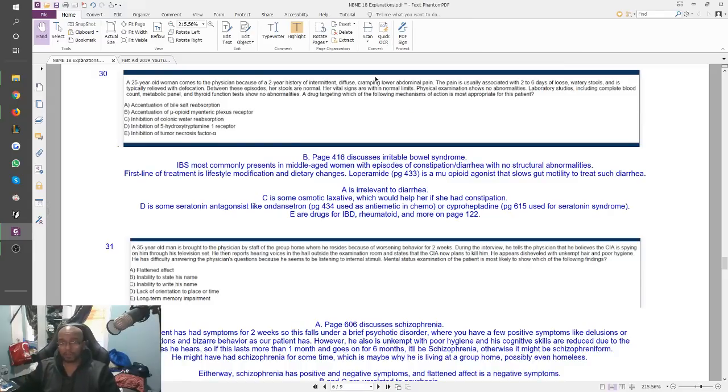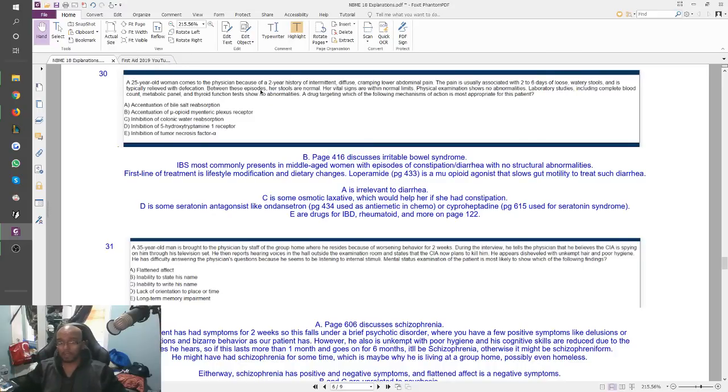She has intermittent diffuse crampy lower abdominal pain. She has 2 to 6 days of loose watery stools, but look at it, she's not eating anything, she's not sick. It's not like a diarrhea related to some kind of infection, so it must be psychological, at which point I realized it's probably IBS, irritable bowel syndrome, right? They also tell you she has a 2-year history of it, but it happens at different times, right? It's kind of like it happens and she's back to being normal.